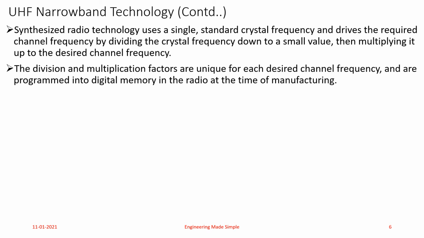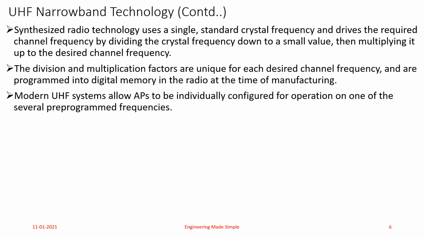The division and multiplication factors are unique for each desired channel frequency and are programmed into digital memory in the radio. And what is the meaning of radio? That is a wireless transmitter or receiver that is using UHF narrowband technology, and that is encoded in it at the time of manufacturing by the vendor itself.